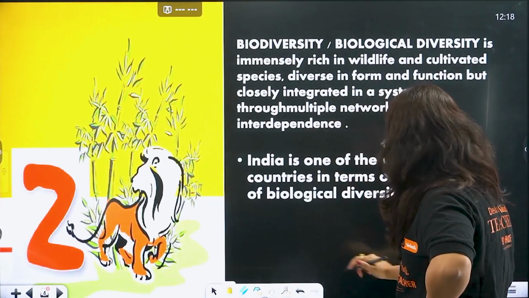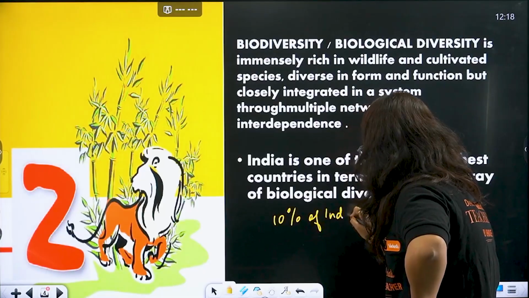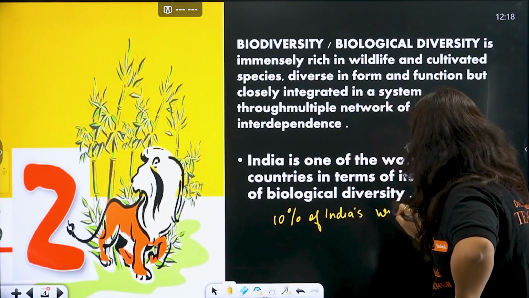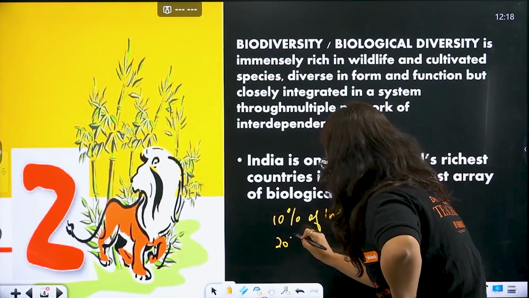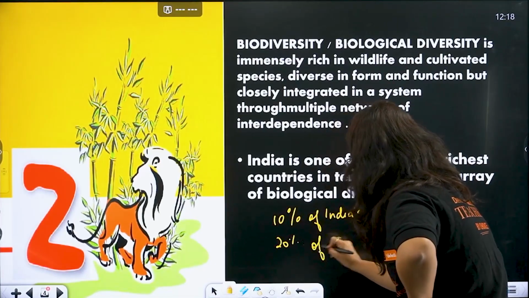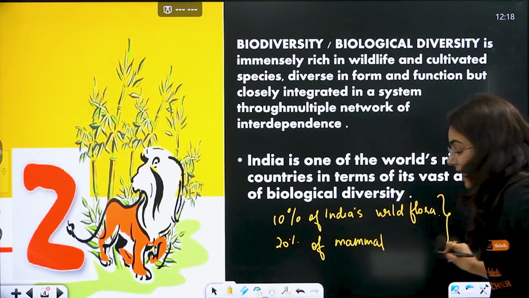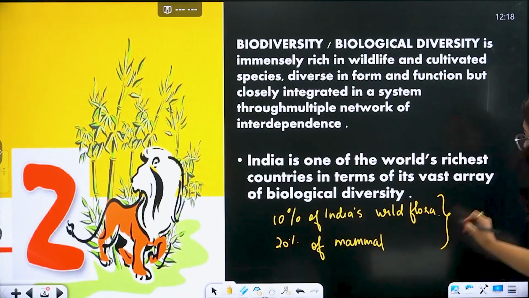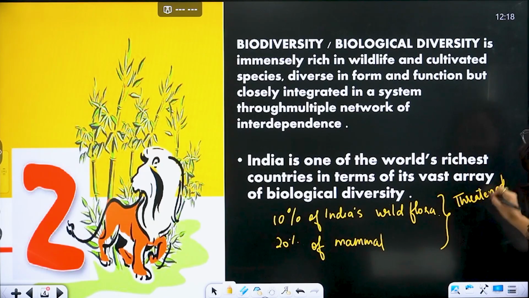Let's write it. 10% of India's wild flora as well as 20% of mammals. Do you know what a mammal is? 20% of mammals, both lie in the category of threatened species. Threatened, you know, those that are in danger.